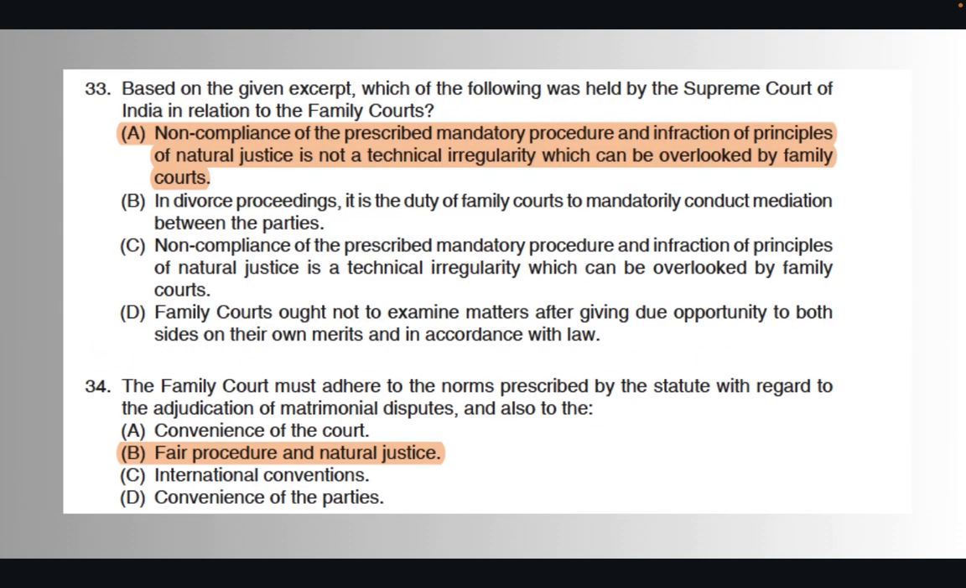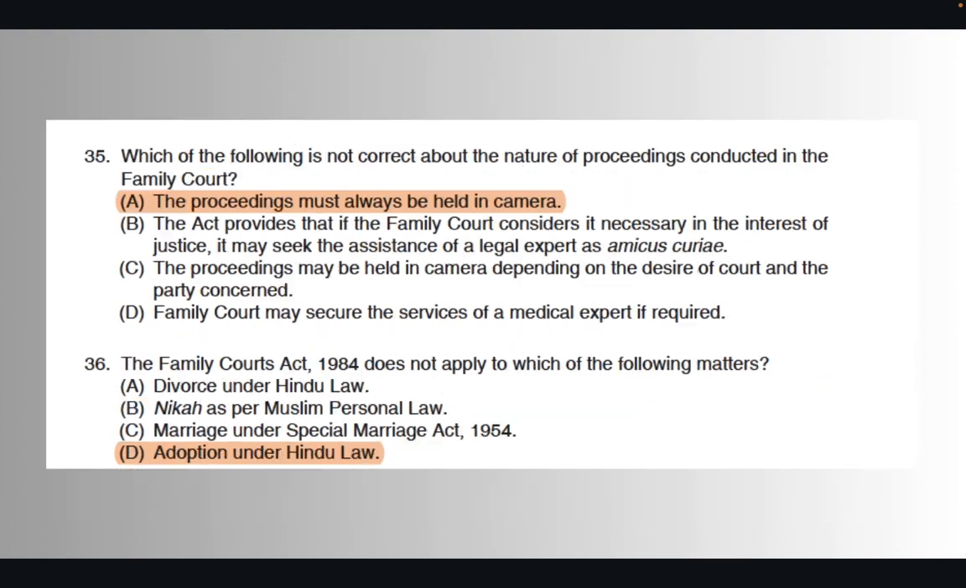Next question is that based on this excerpt, which of the following was held by the Supreme Court in relation to family code? So option A is the right answer, that non-compliance of the prescribed mandatory procedure and infraction of PNJ is not a technical irregularity. Next question was that family code must adhere to which norms? So the right answer was fair procedure and natural justice.